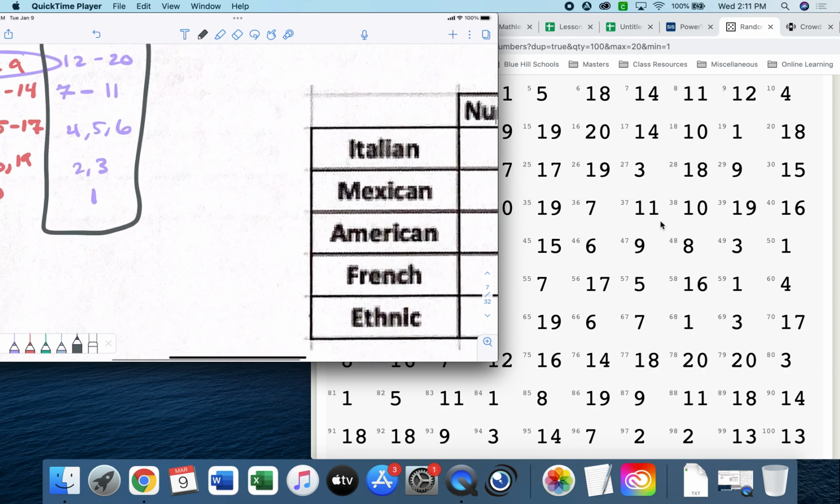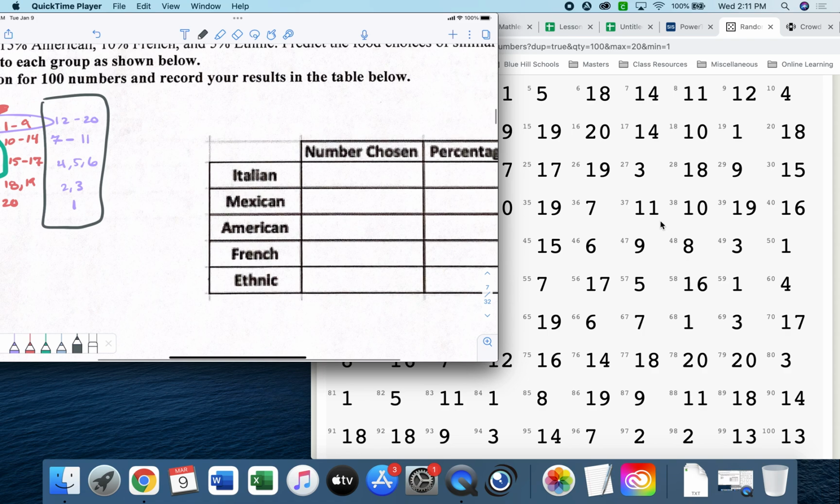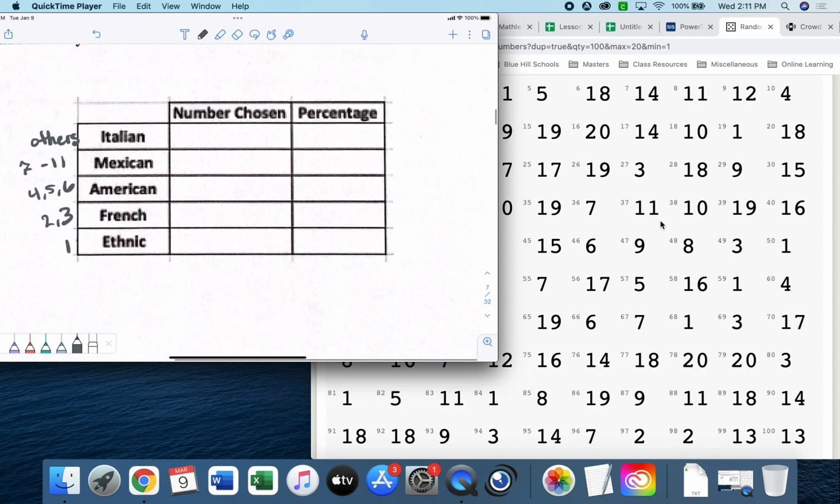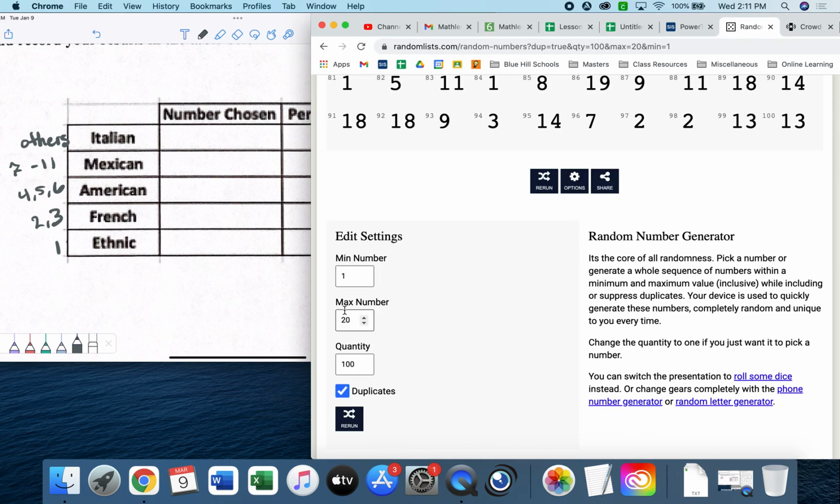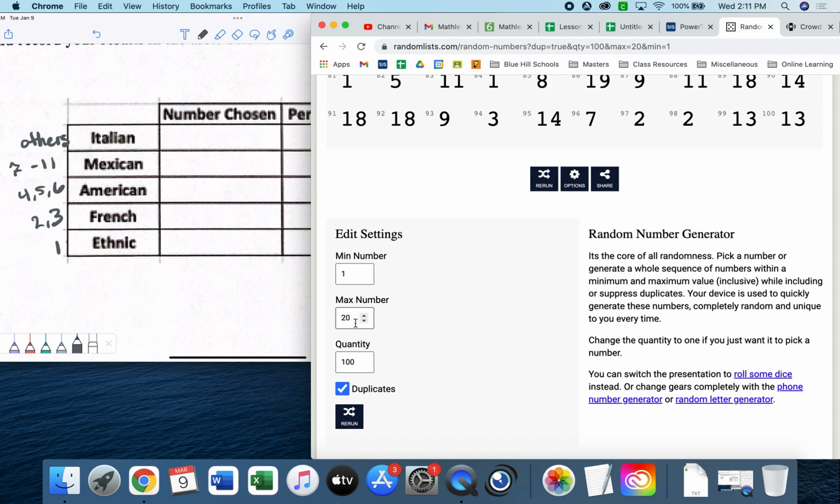Okay, so I'm going to write these off to the side over here. We need 1s, we need 2s and 3s, 4s, 5s, and 6s, 7s, I'll just say 7 through 11. And these are going to be my others because we're just going to subtract to get that one. Okay, I'm going to move them off to the side over here. And we're going to go down. And how many numbers do we need? 1 through 20, 100 times. Duplicates, yes. Rerun. Here we go.